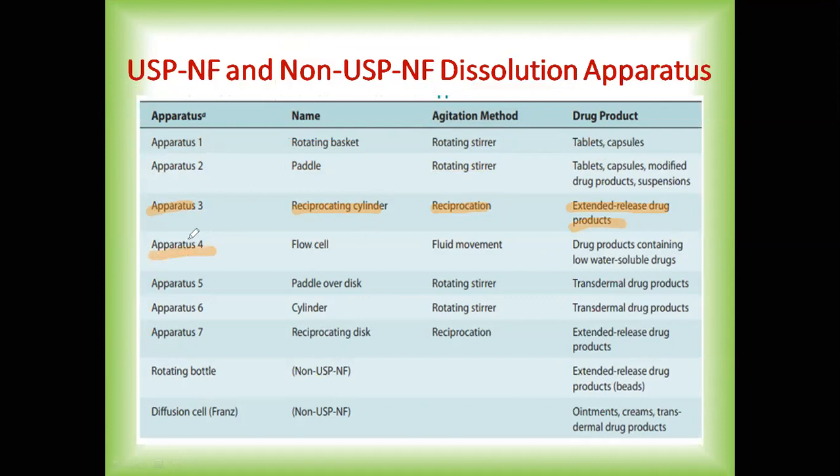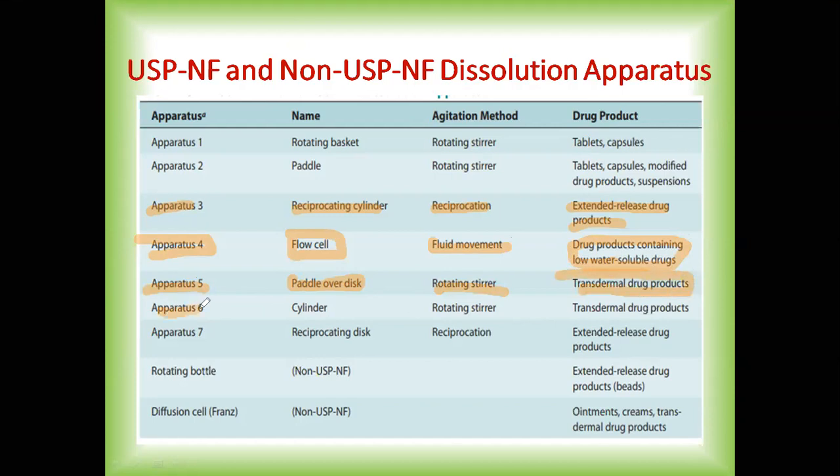Then we have apparatus 4, which is called the flow through cell, where the agitation method is fluid movement. This is used for drug products containing low water soluble drugs. Then apparatus 5 is called paddle over disc, where the agitation method is a rotating stirrer, and it is used for drug products such as transdermal drug products.